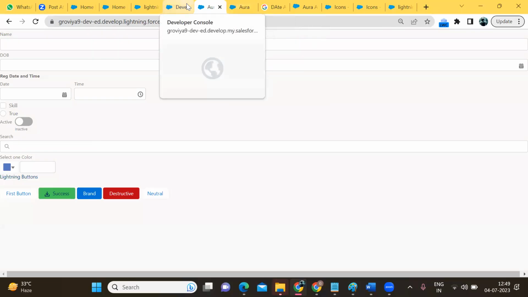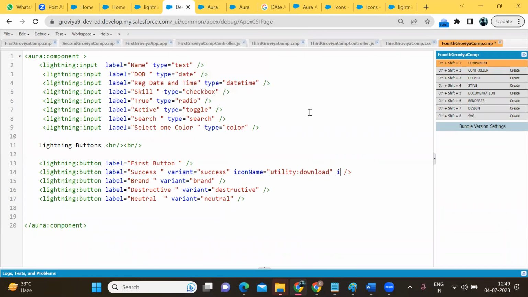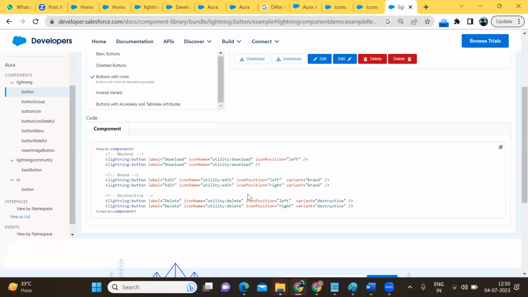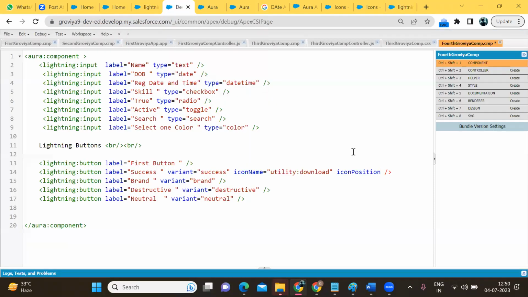Okay, we have another attribute, icon position. We have icon position also, where you want to display the icon, left or right. Okay, add it, delete. So we can write it. Icon position, left.